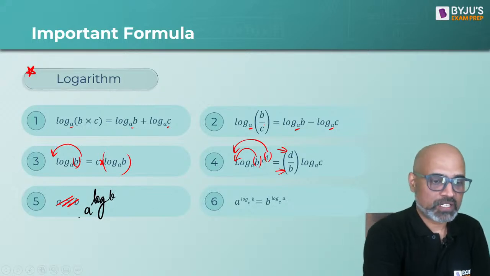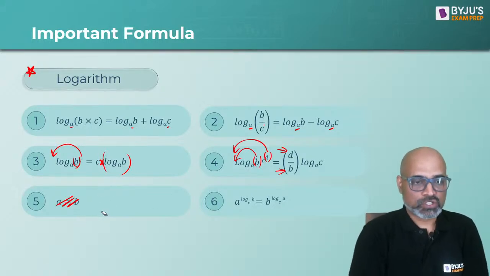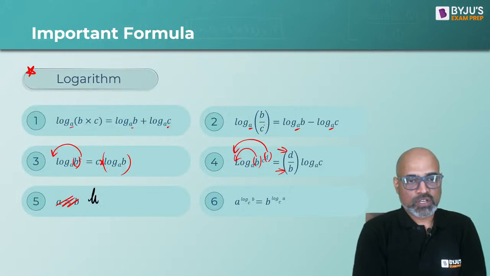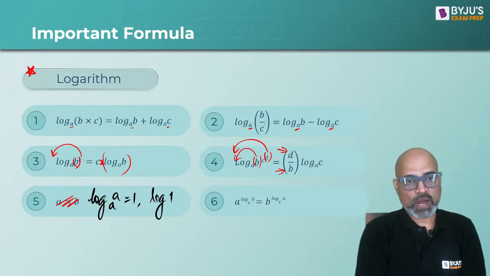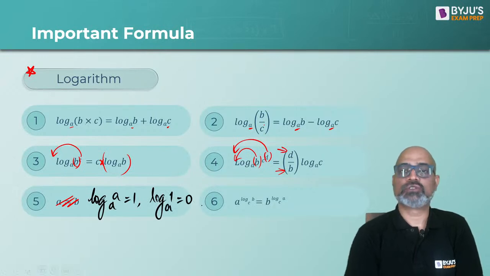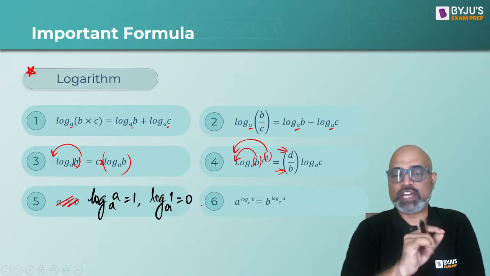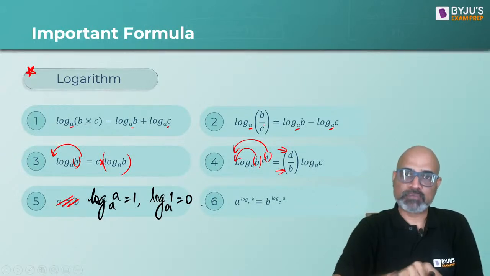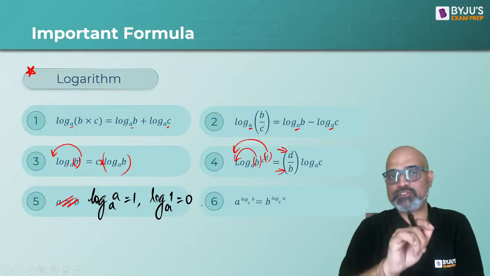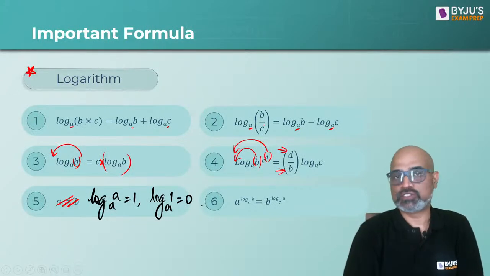Okay, so that part is already written. So log a to the base a is 1 and log 1 to the base a is always 0. So these are the two identities. Whenever you have log something to the base same thing, you have the value as 1, and whenever you have log 1 to the base same thing, it is 0.